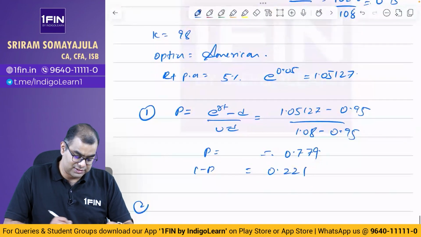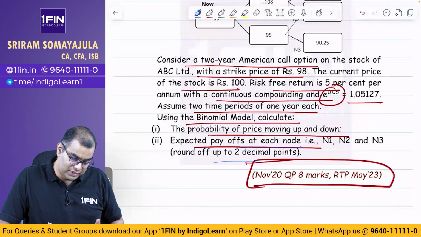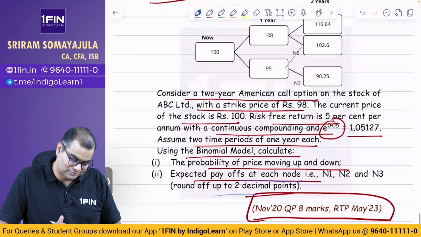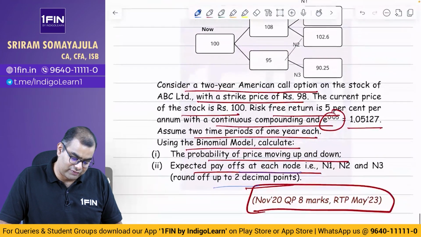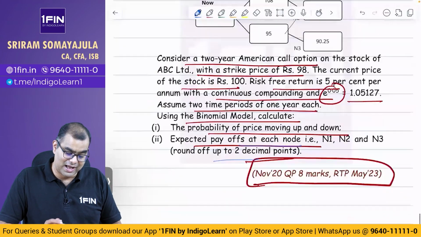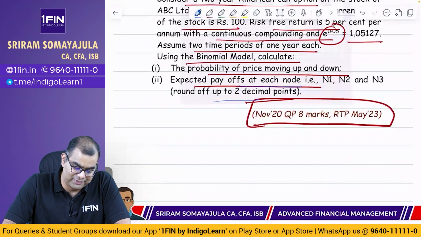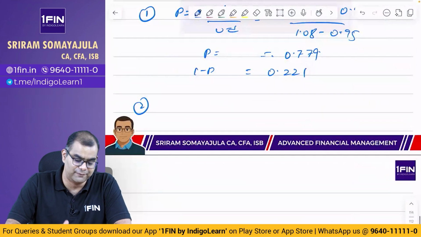Next, what is the second question? Value of the option, that is the expected payoffs at each node, rounded off. They have not asked you to arrive at the value of the option. See, they have just said to consider a 2-year call option and the expected payoff at each node N1, N2, N3, rounded off to decimals. They should have asked the option value in the question. Very bad actually. You should ideally ask what is the value of the option at each of the nodes and compute the price of the option on day 0.